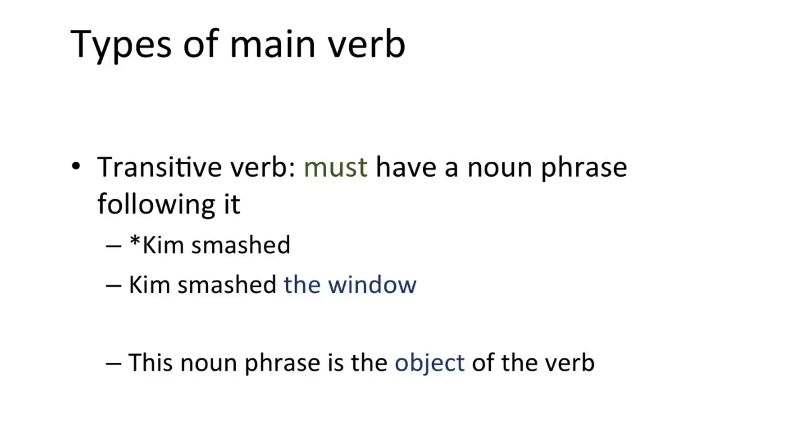But if we look at a verb like smash, then Kim smashed doesn't make sense. There has to be something that Kim smashed. This verb needs a noun phrase following it. If we say Kim smashed the window, then the clause is fine. So a verb like this, which has to have a noun phrase following it in order to form a clause, is called a transitive verb. The noun phrase that follows the transitive verb, the window in our example, is called the object of the verb.